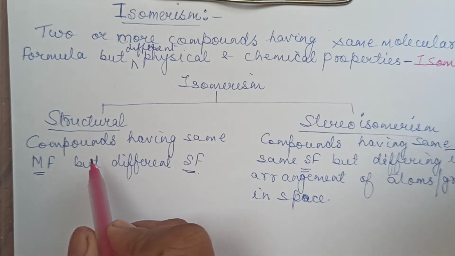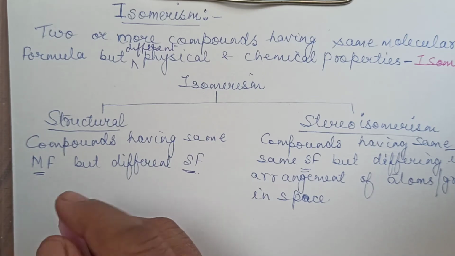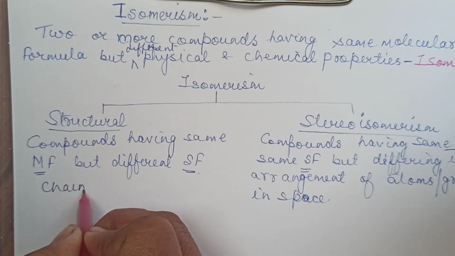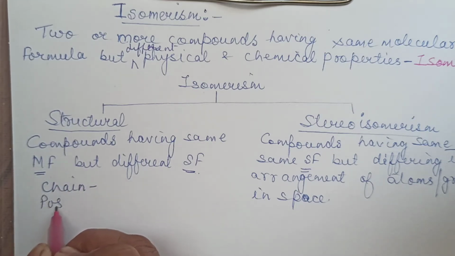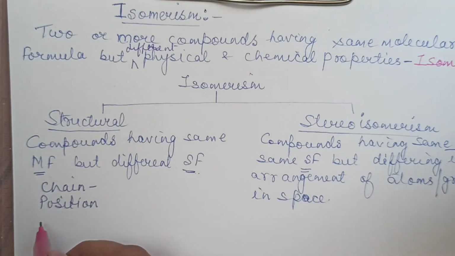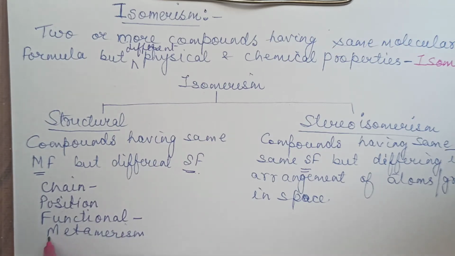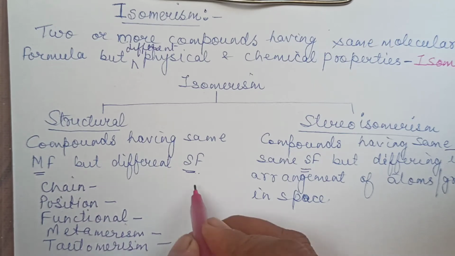Now I am talking about various types of structural isomerism. Now on what is different in them? On that basis, let me give you the names first. It can be classified into chain isomerism. It can be classified as position isomerism or positional. It is one and the same thing. Functional isomerism. Each type we will be talking about. Then you have metamerism. And one more you have is tautomerism. So these 5 types we will be talking about in today's video.